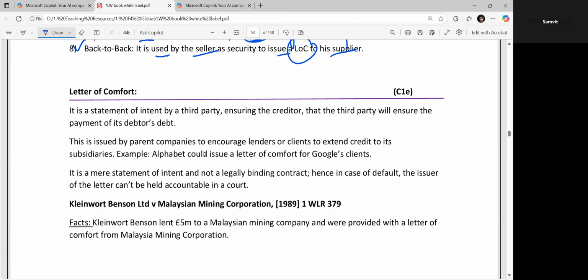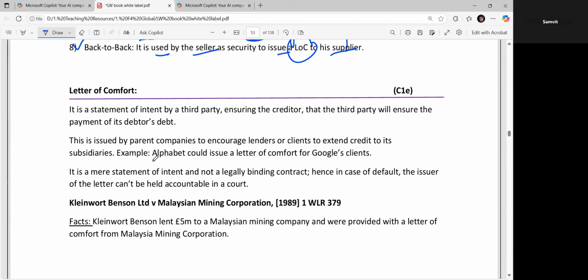Is it okay? Yes, sir. Then what do you understand by the letter of comfort? More of the theoretical, or just learn the definition. These are the two things which are going to be tested there, okay?